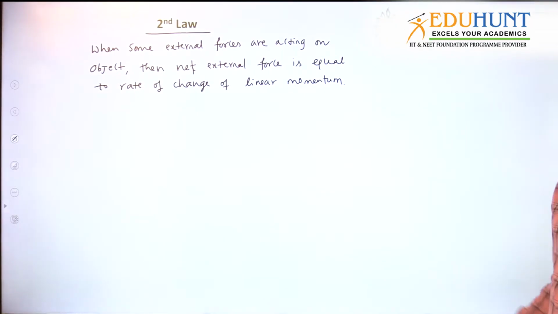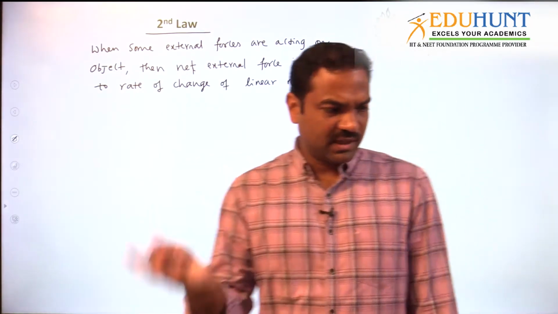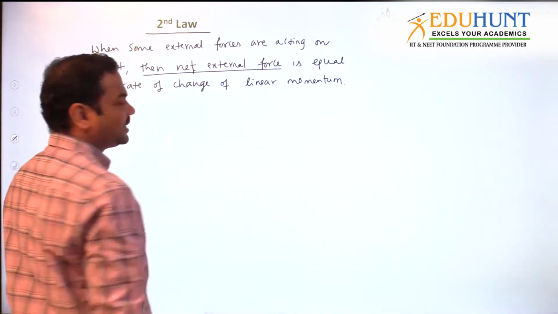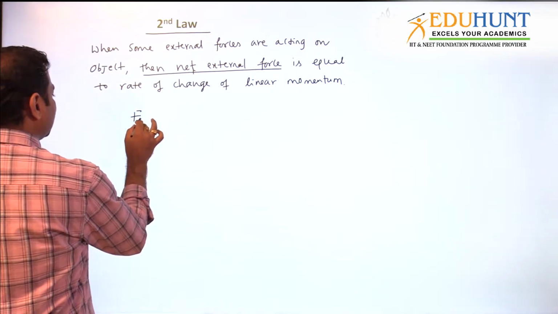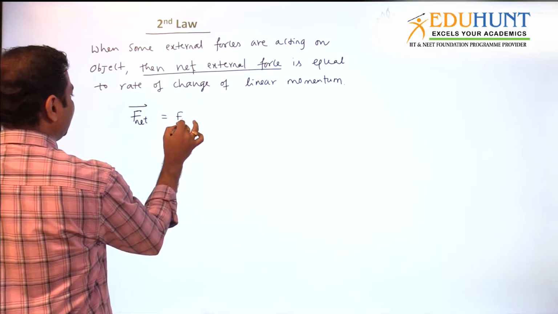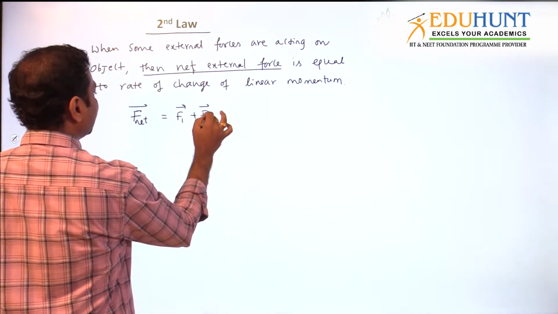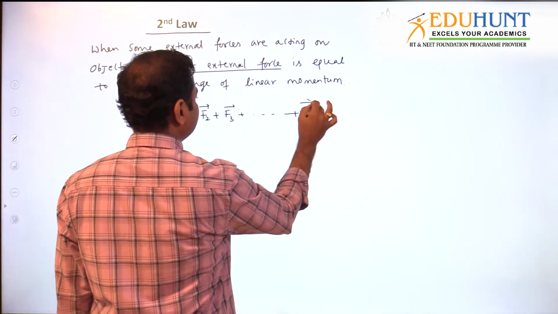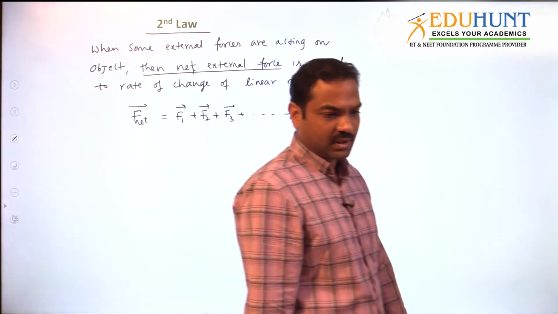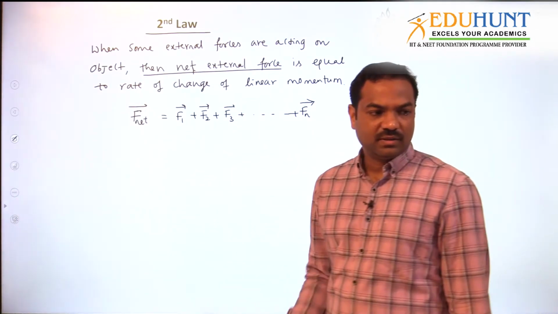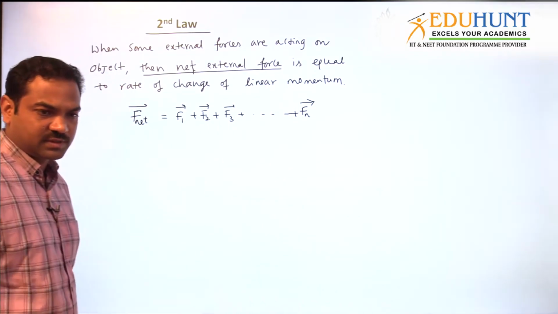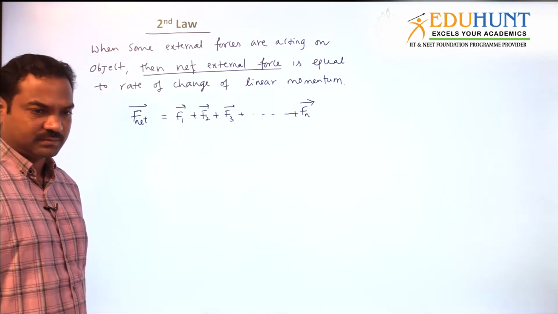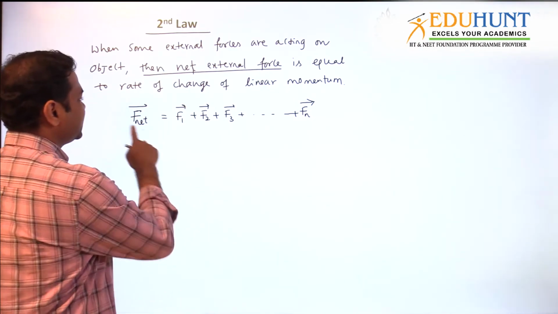When some external forces are acting, there can be more than one external force acting, even one can be the external force acting. Then what is the meaning of net external force? Net external force is nothing but the first external force plus the second and third and so on. Suppose that n external forces are acting on the body. We cannot say that always one force is acting on the body. It can be any number of forces: 2, 3, 4, any number. It all depends on the situation. Clear? So this is the net force.